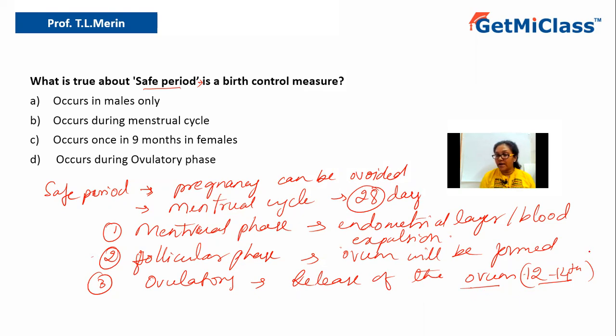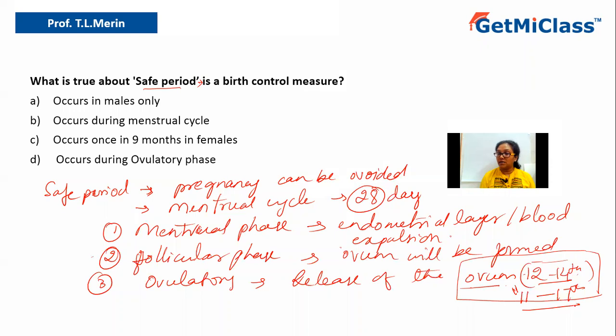So one should avoid coitus during this period, that is 12 to 14 days, or even in some cases from the 11th to 17th day, because it depends from body to body. Ovulation occurs on 12 to 14 days, but once the ovum is released, it can survive for 2 days. So you have to add another 2 days, so the period to consider for pregnancy will be 11 to 17.